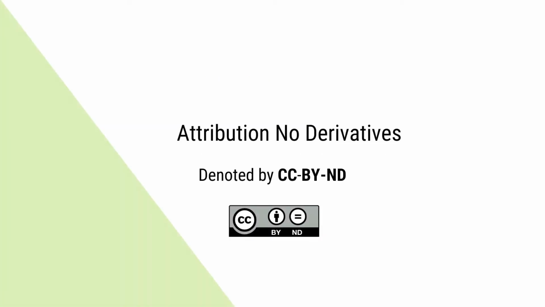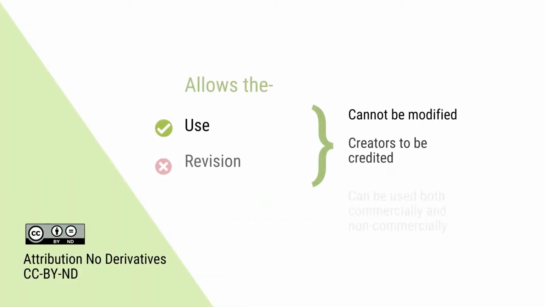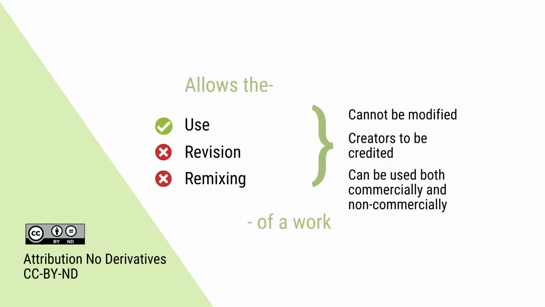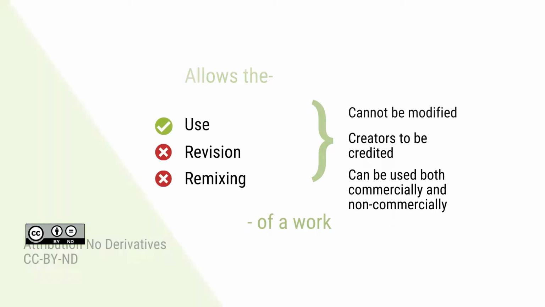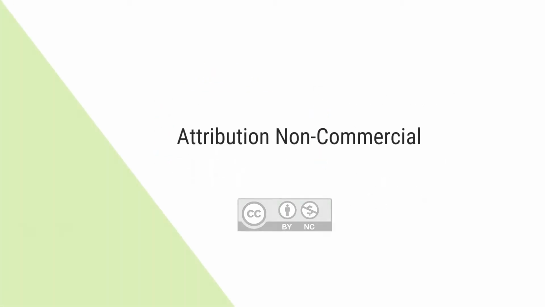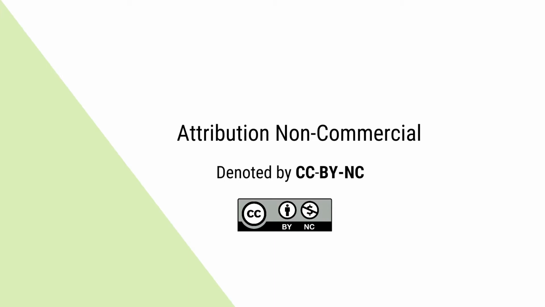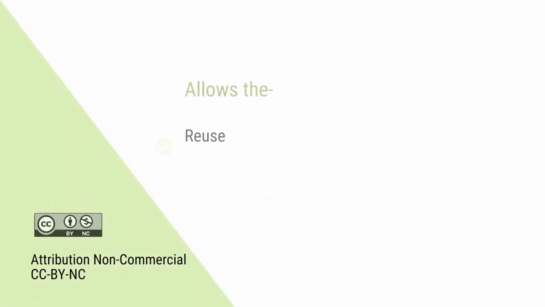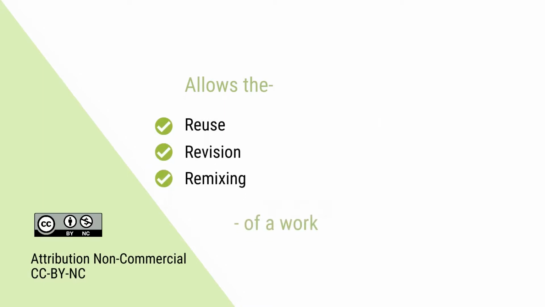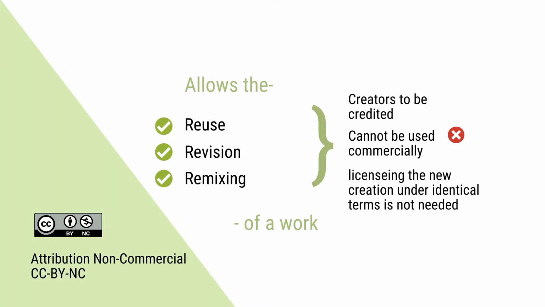Attribution non-derivative. This is denoted by CC BY ND. This kind of license approves both commercial and non-commercial use of the content as long as the work is passed on without any change and acknowledges the author or creator. Next, attribution non-commercial. It is denoted by CC BY NC. This license will allow the user to reuse, tweak or remix the content if the material acknowledges the creator and is not used commercially. We must note that it is not necessary to license the derivatives from the work under the same terms.